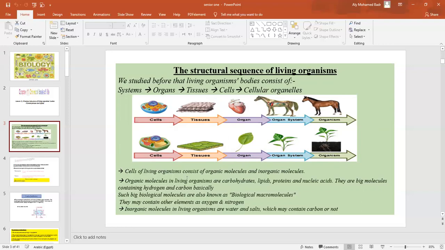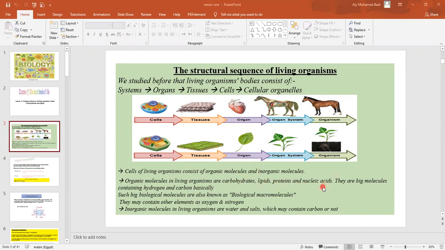So living organisms consist of cells, and the cells of the living organism consist of molecules. These molecules are either organic or inorganic molecules. The organic molecules are large molecules, and they are of four types: carbohydrates, lipids, proteins, and nucleic acids.